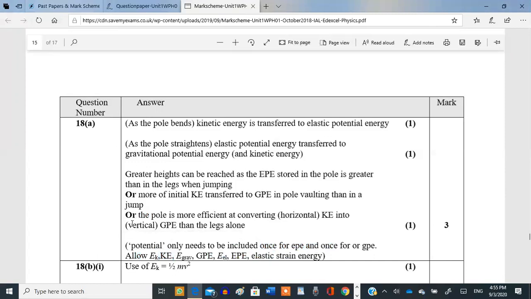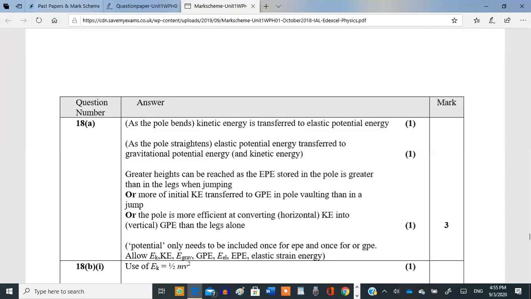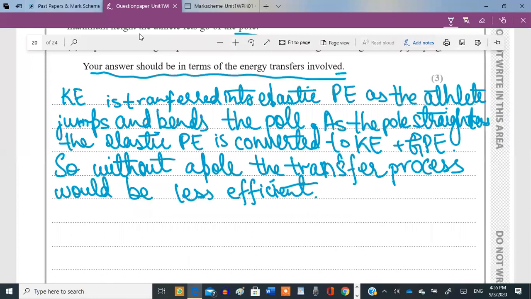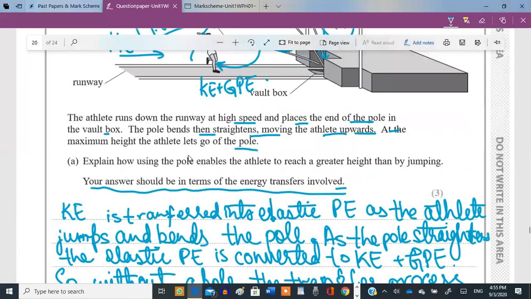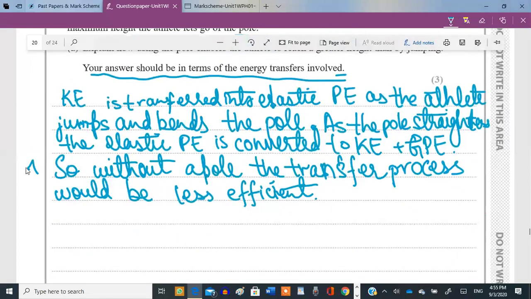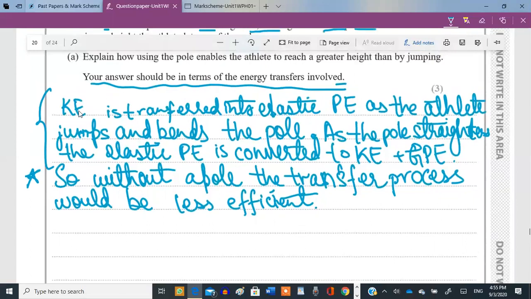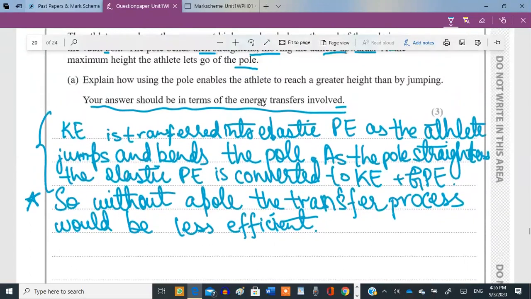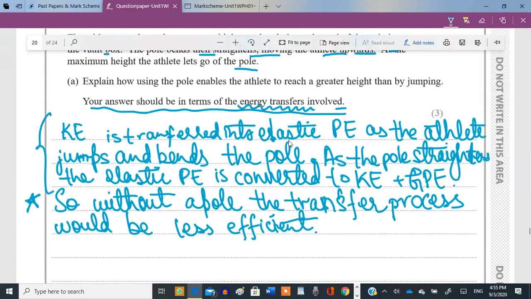Okay, this is the third point, that the pole is more efficient at converting the kinetic energy into vertical gravitational potential energy than the legs alone. So that's why it reaches a higher point. Okay, so did you notice one thing? That this third point was actually the main point. But the first 2 points actually describe the conversions in energy. They actually just answered this part of the question.